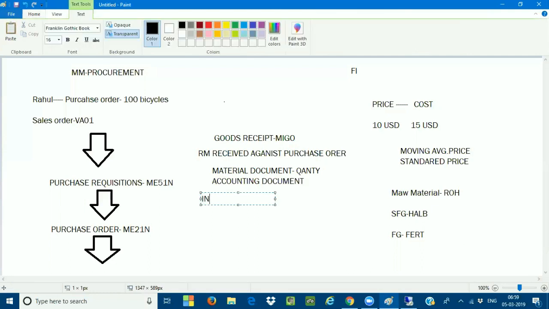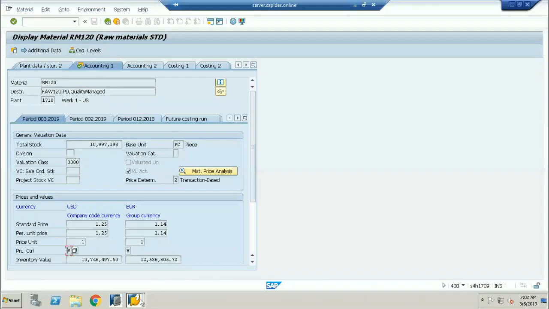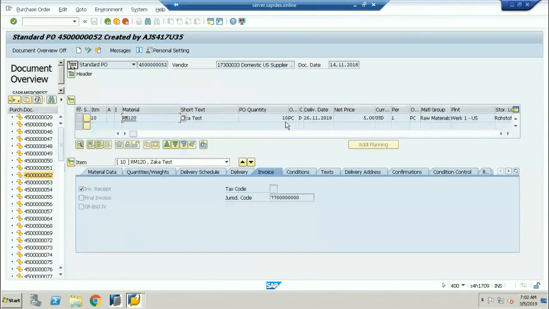Here, the inventory of raw material account will become the debit, because inventory is nothing but your raw material. How much quantity of the raw material are you procuring? If I go into the PO, 10 quantity, 10 into 5, totally 50. 10 into 5 is nothing but 50 here.